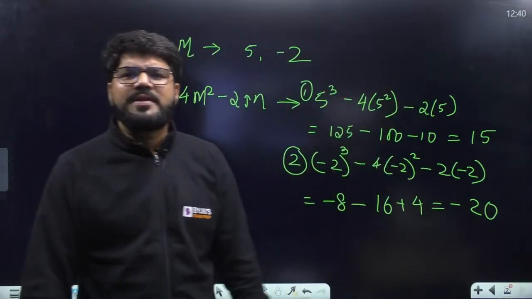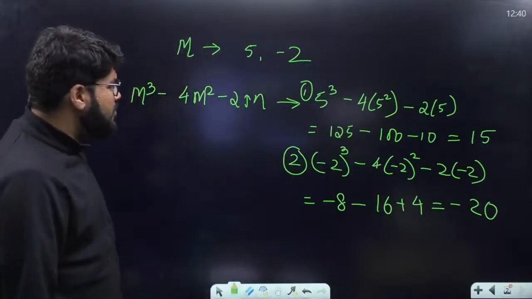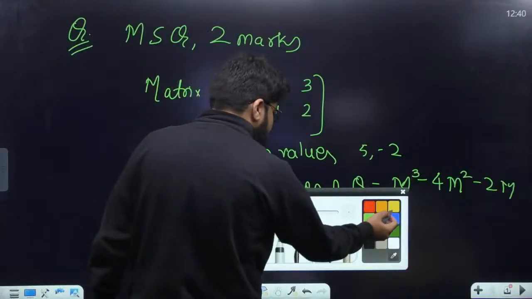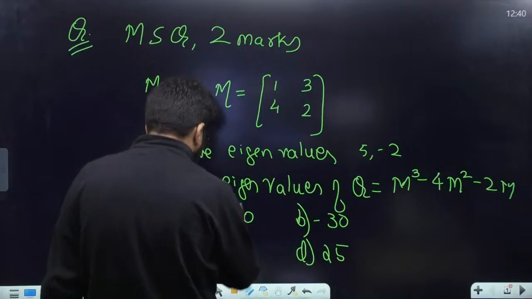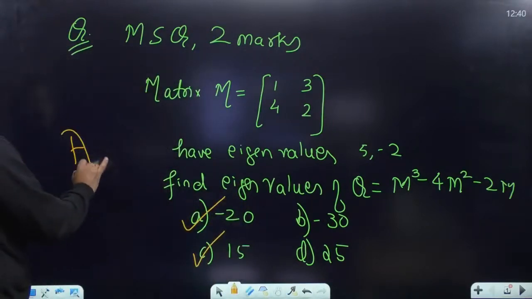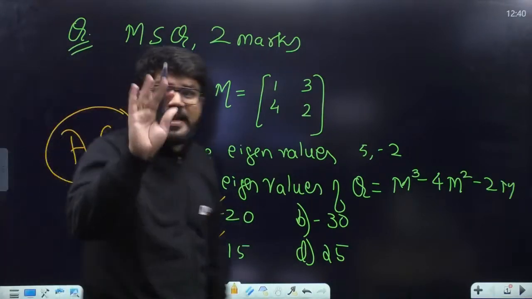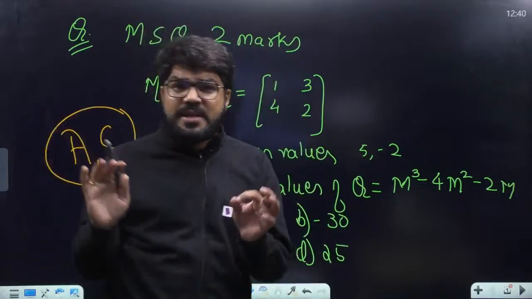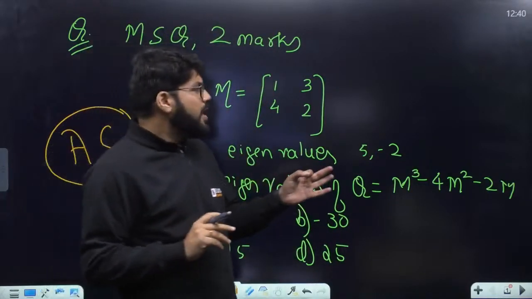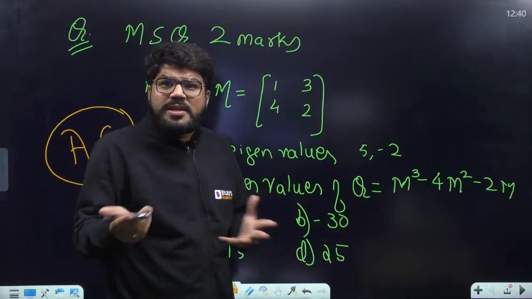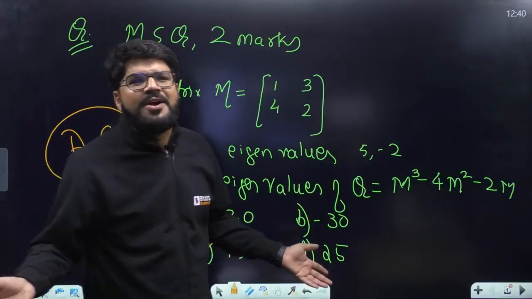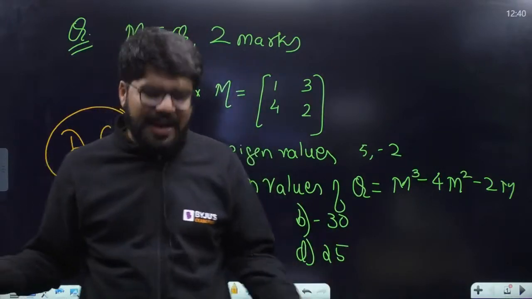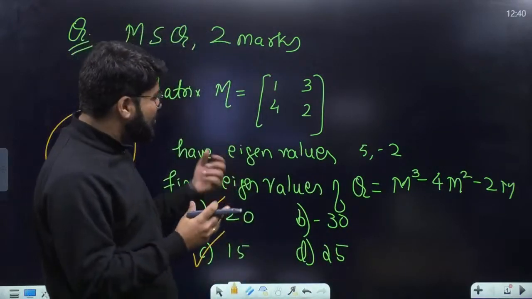Sir, how simple it is. 15 and minus 20. So the options for this multiple select question are 15 and minus 20. Guys, MSQ question. See, guys, let me tell you a very simple thing. Similar questions IIT has asked earlier also, but they asked it in the form of MCQ. So this time they have converted the MCQ type of question into MSQ. Actually, they have made it an MSQ, but fundamentally this is not what an MSQ should be.